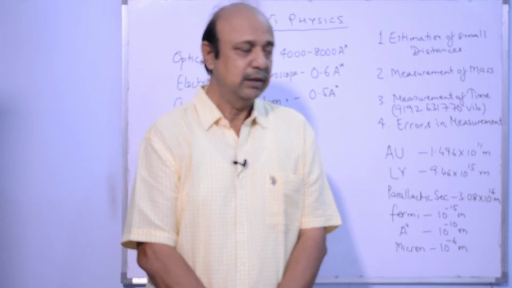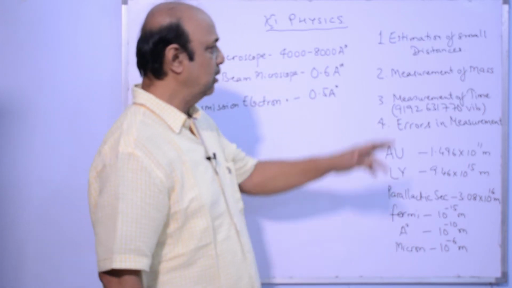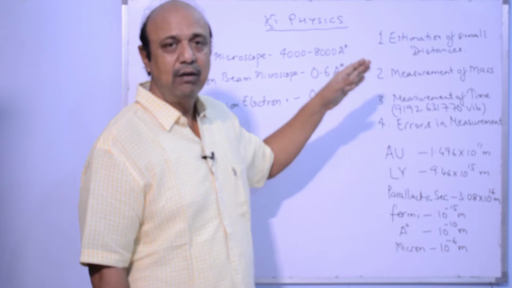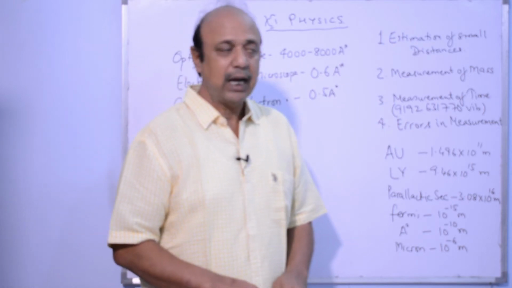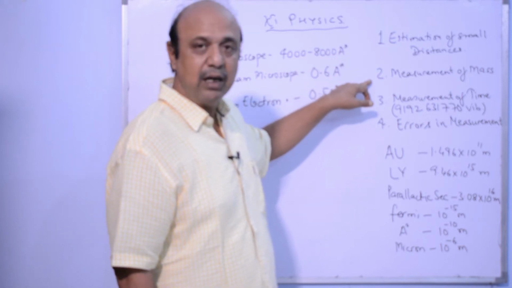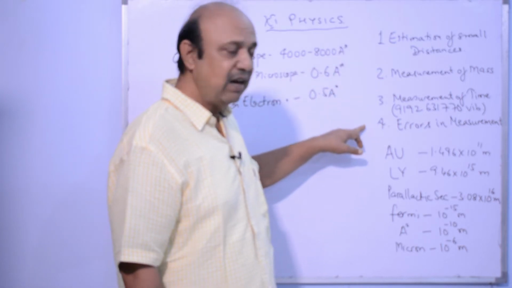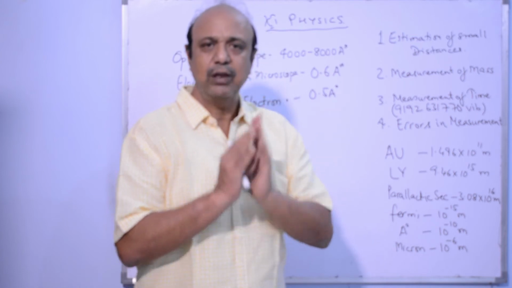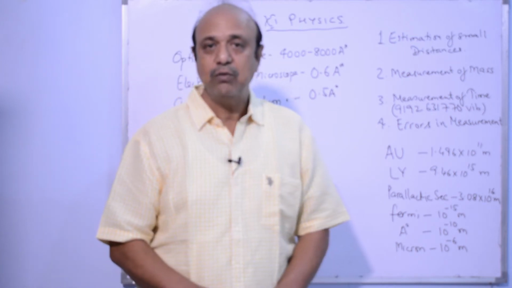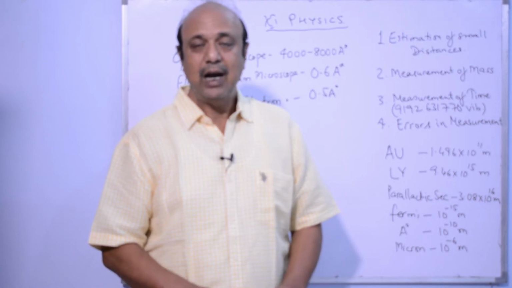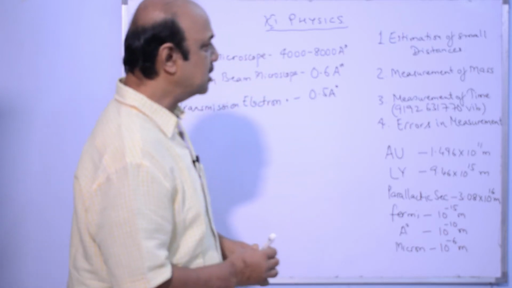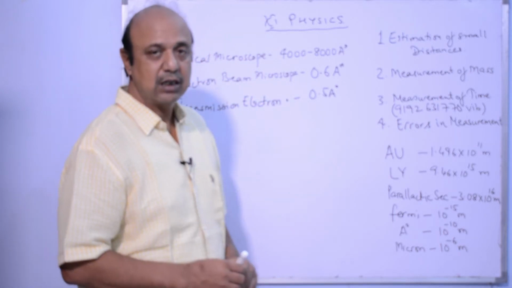parallax removal method. Today we are going to see estimation of small distances. I have written it down so that we do not mess up with the time: estimation of small distances, measurement of mass, measurement of time, errors in measurement. We are only going to start with the errors in measurement. Then I have also written down some of the units which we normally refer to and the range of length which we normally refer to. So let us start with the estimation of small distances.